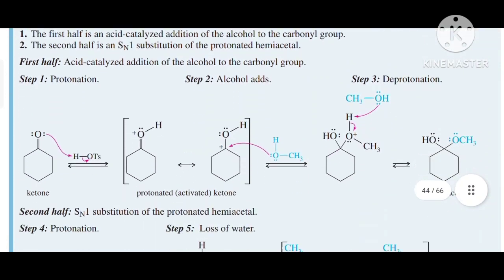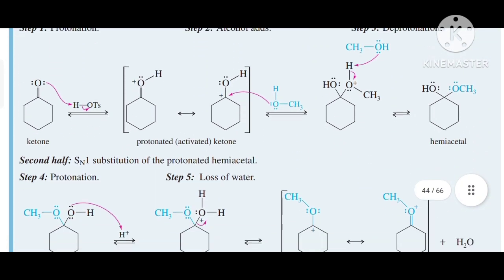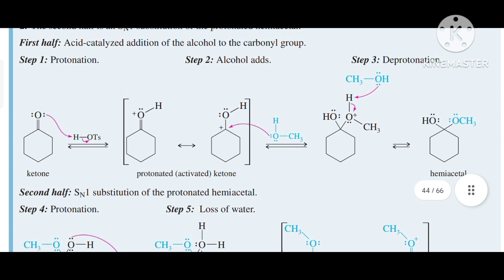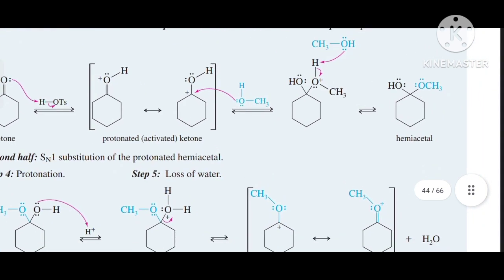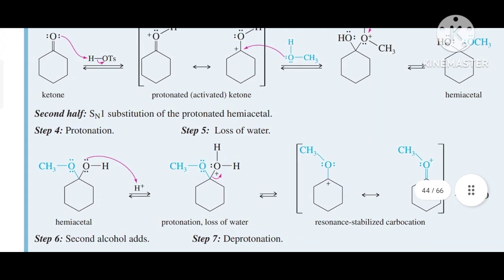So this is the mechanism. The first step is protonation of the ketone group, and the protonated carbonyl group is formed over here. Then in the second step, an alcohol molecule acts as a nucleophile, and the nucleophilic attack takes place on the carbonyl carbon atom, or we can say the protonated carbonyl carbon atom. Then in the third step, deprotonation by methanol takes place and our hemiacetal is formed over here.